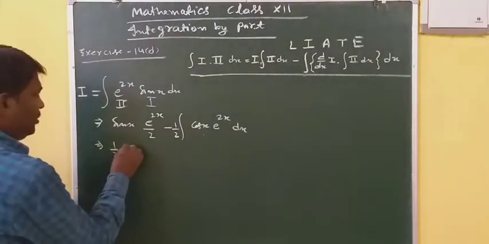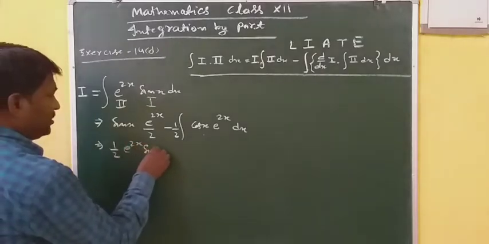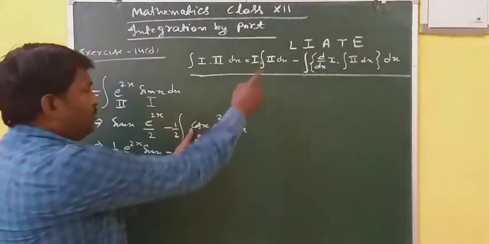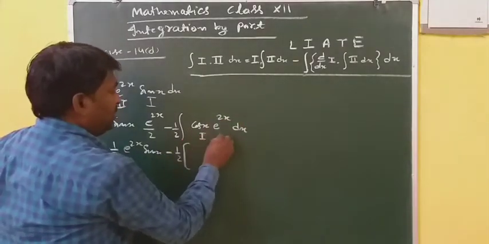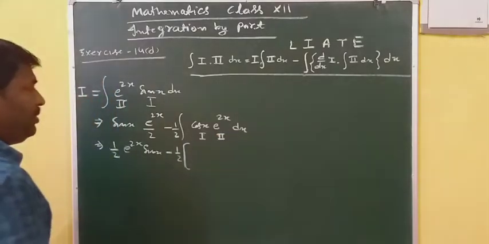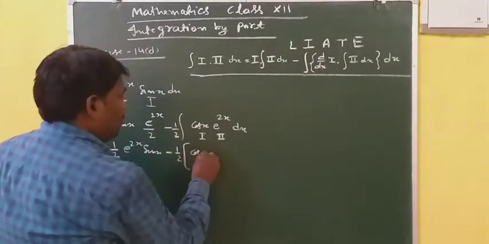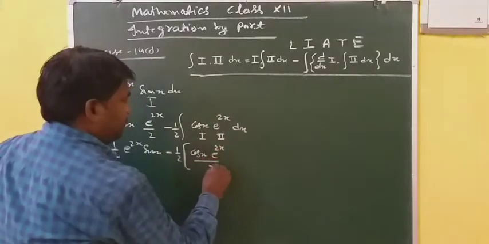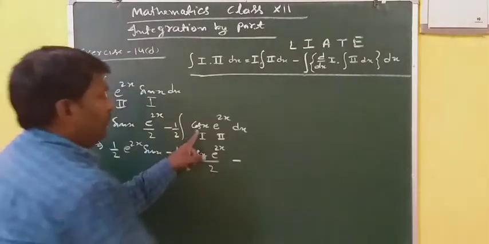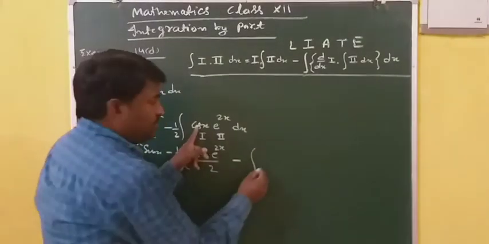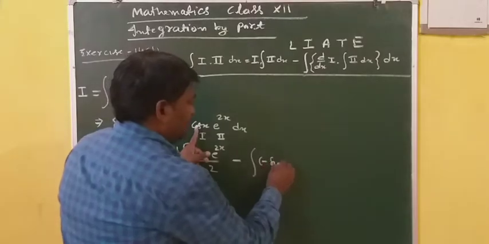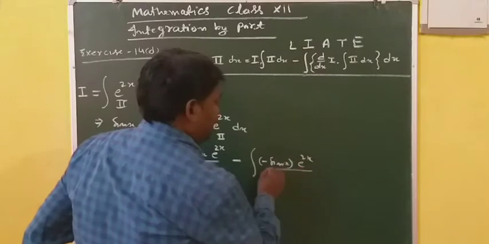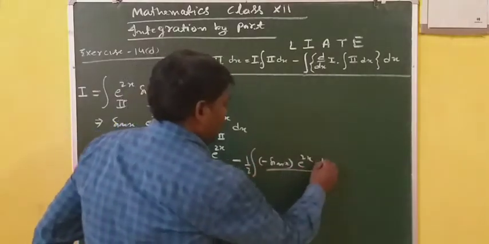Here 1 by 2 e power 2x sin x minus 1 by 2. Now further apply it according to the rule. This one should be taken as first and this one as second. First function into integration of second, e power 2x is e power 2x by 2, minus differentiation of cos x, that is minus sin x, into integration of second, that is e power 2x by 2, this 2 here.